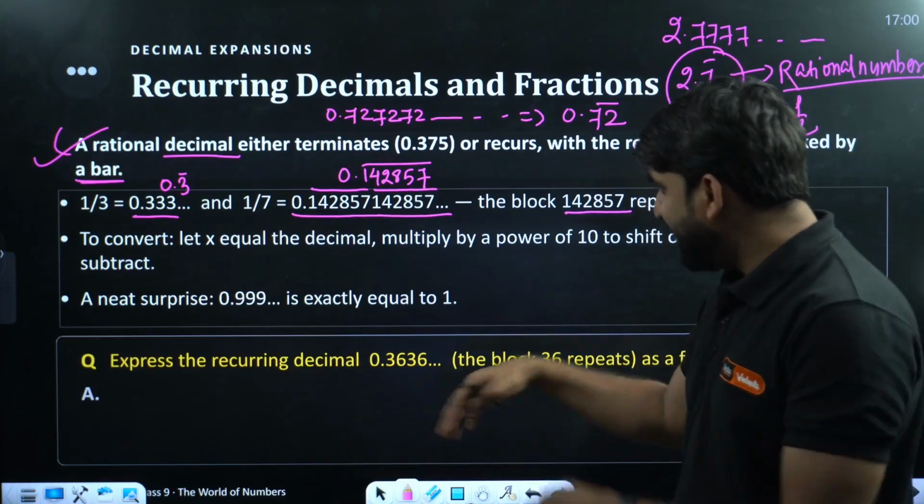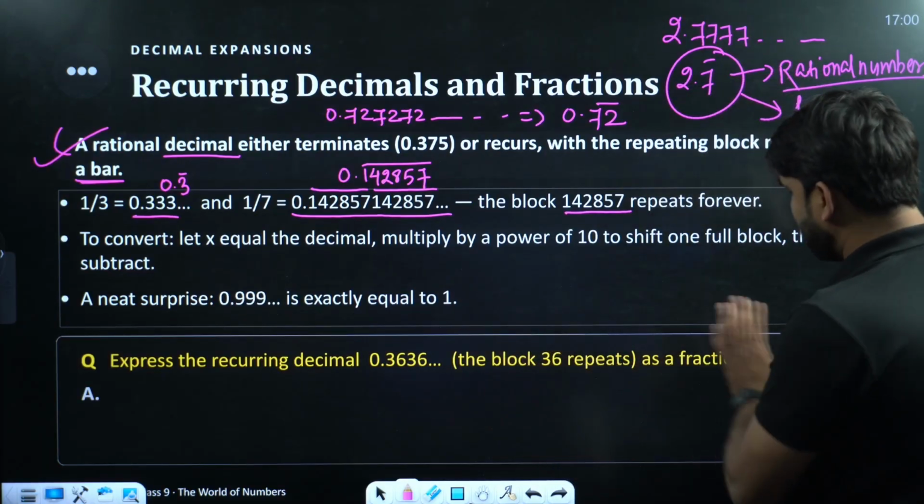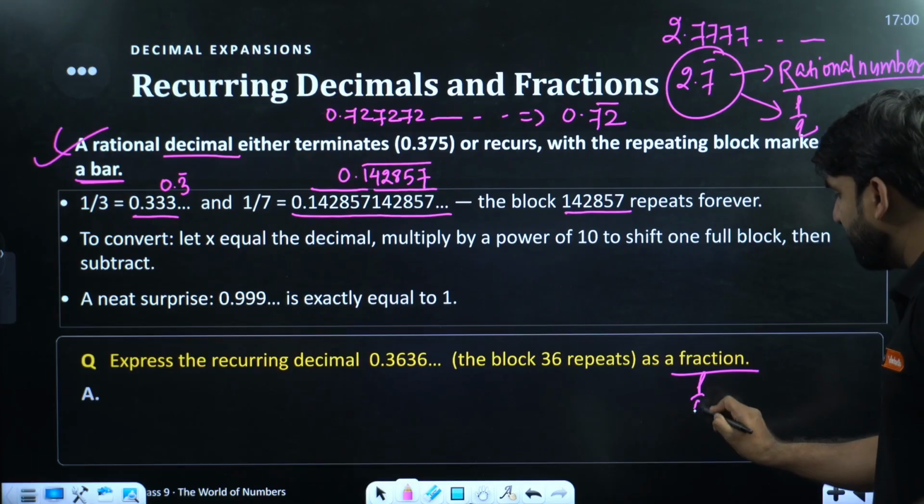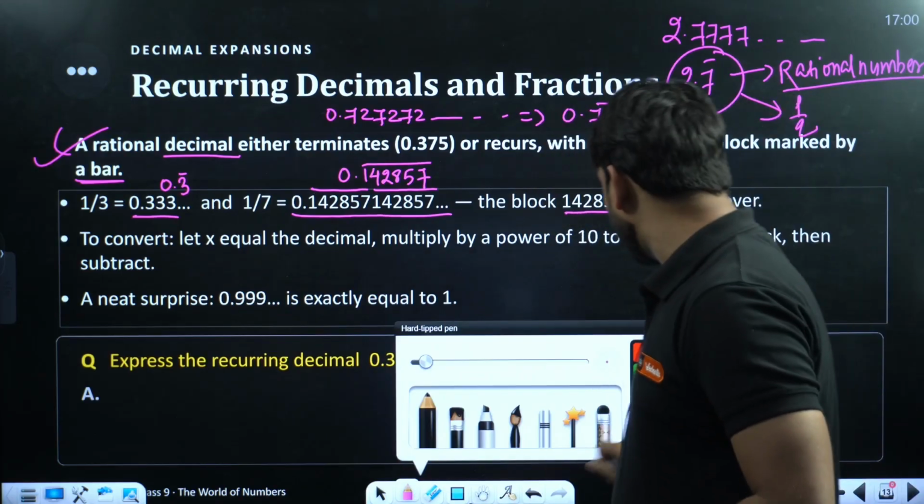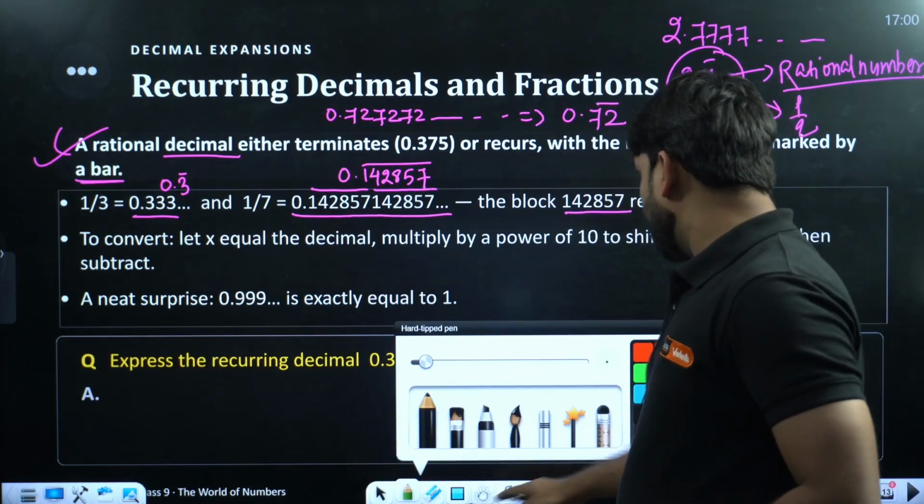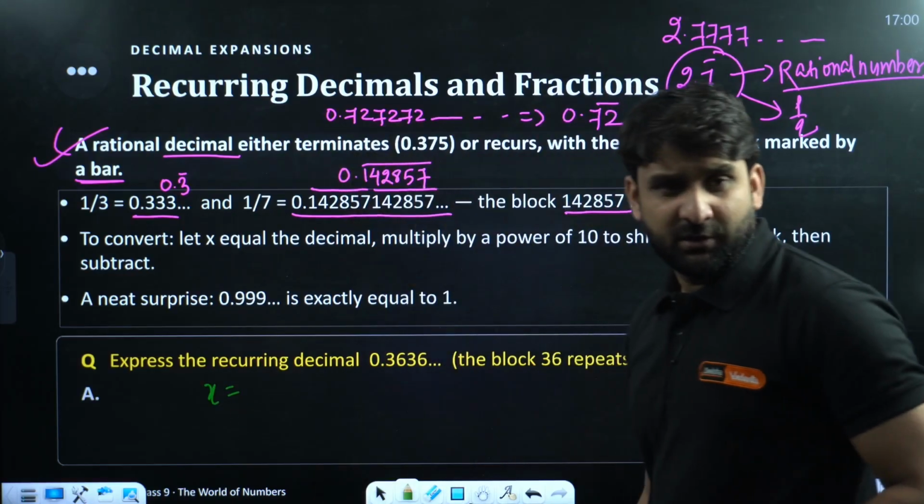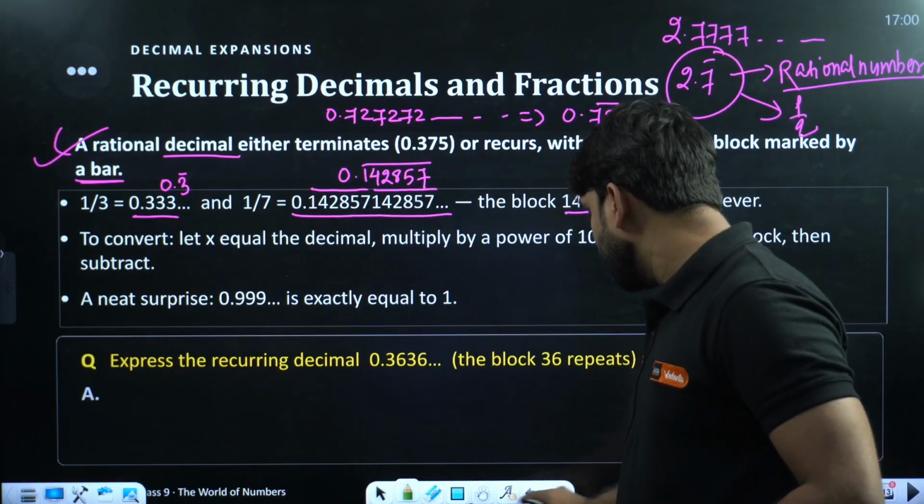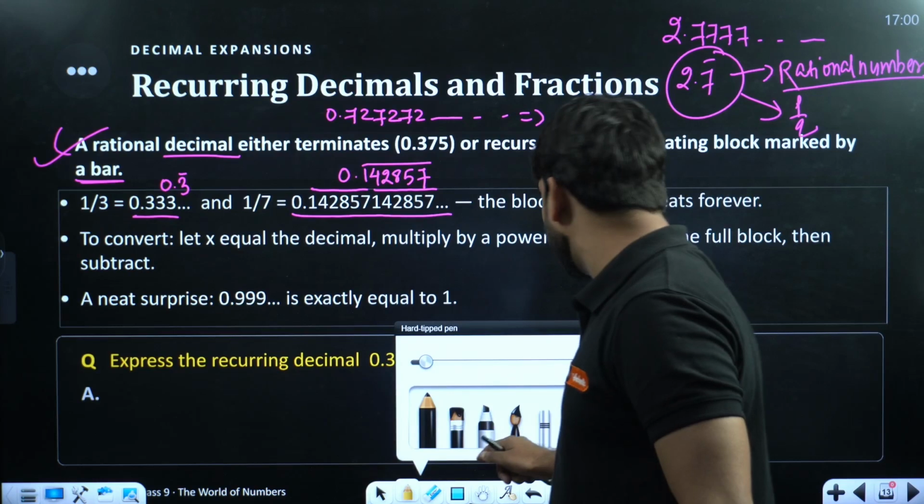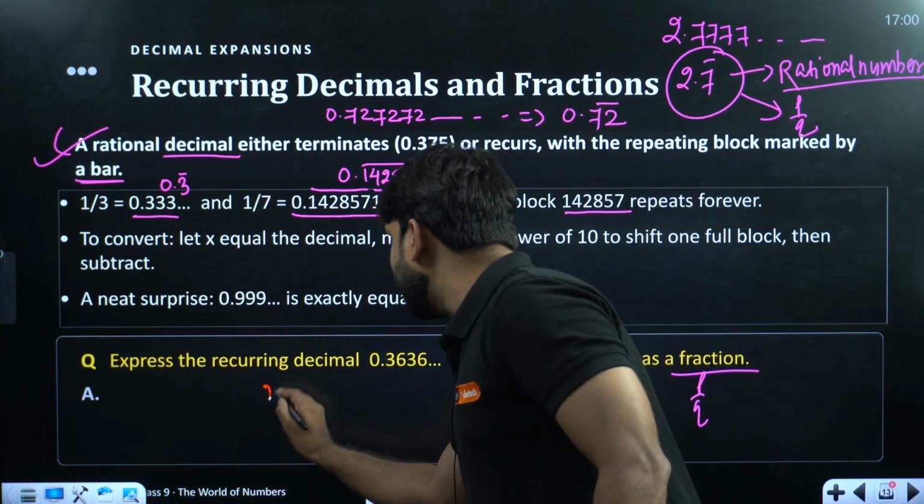So the question is to express the recurring decimal as a fraction. As a fraction means p by q. So let's do this question. What we need to do is take the given number equal to x. So x is equal to, is it visible to you all? No, this is not visible. Green color is not visible, so let's use yellow color. No, red color. So let x be equal to